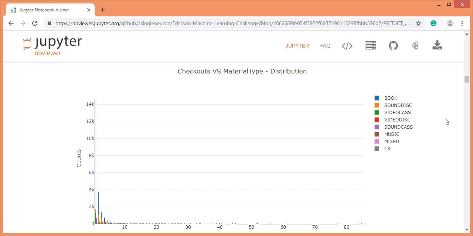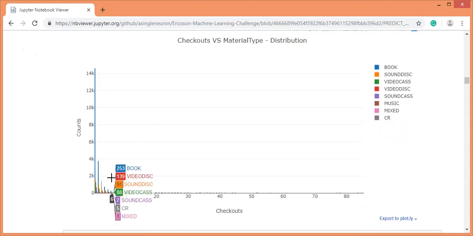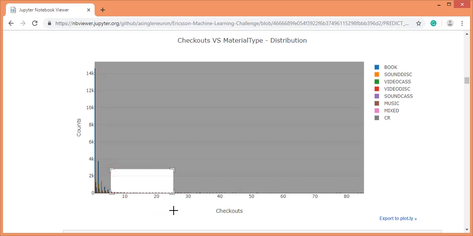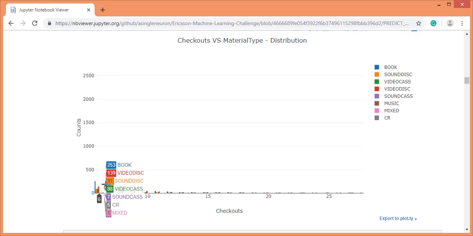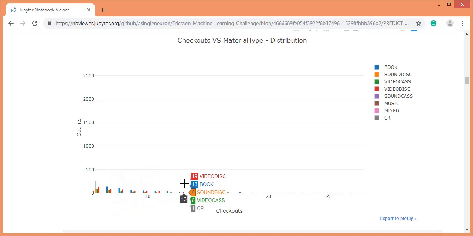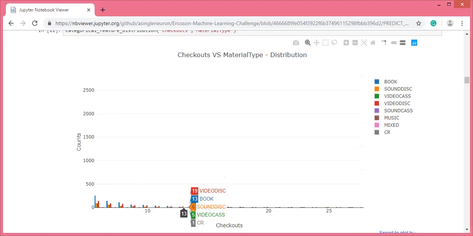This plot represents the relationship of checkout and material type. We can clearly see that if a data point has checkout count 1, it is highly likely that it belongs to the book class. Let's zoom into the plot and see if we can find any other pattern. Okay, so similarly, if a data point has checkout count 13, there is a slightly higher chance of belonging to the video disk class. Okay, let's move to the next feature.